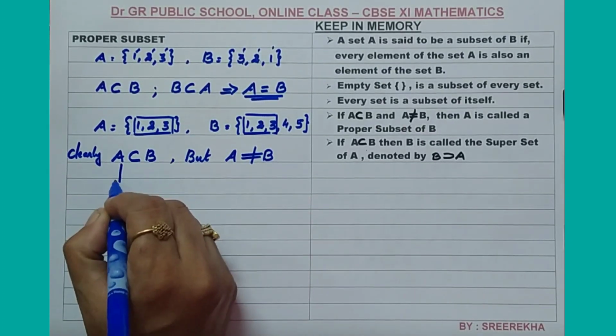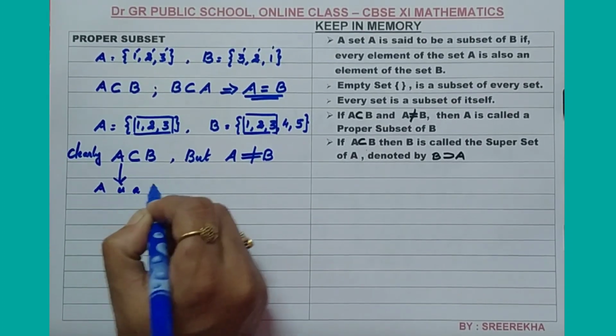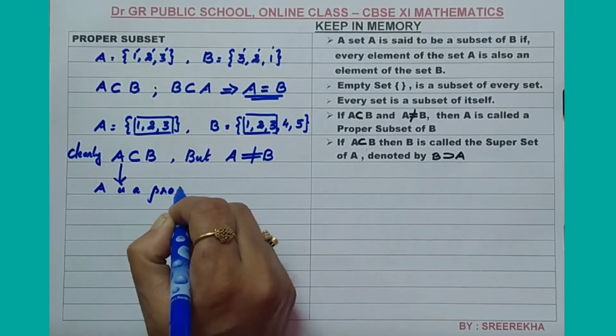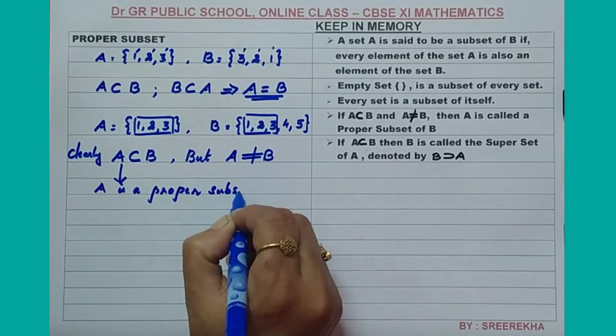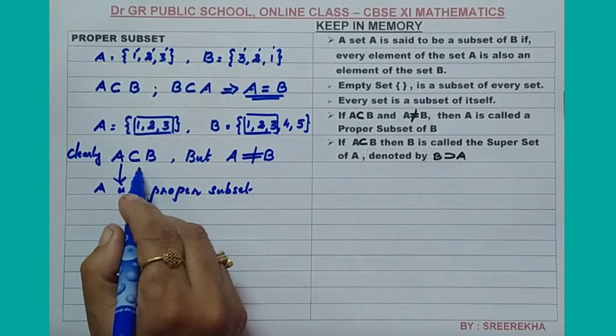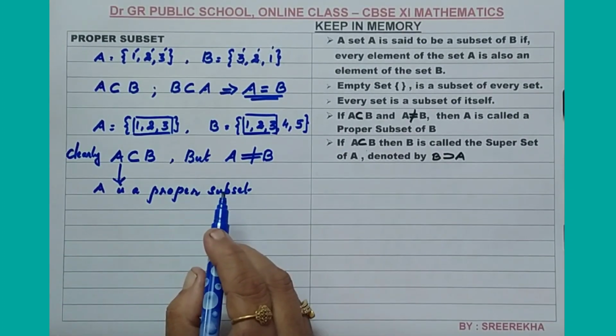In such a case, you can call A a proper subset. So what is the condition for a proper subset? Proper subset means that it is a subset, but those two sets are unequal, A not equal to B.